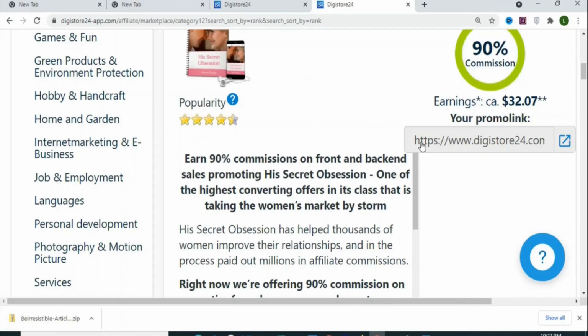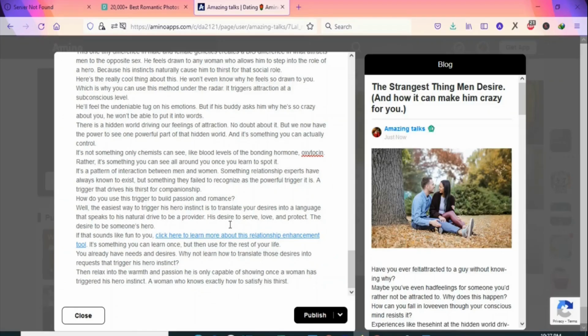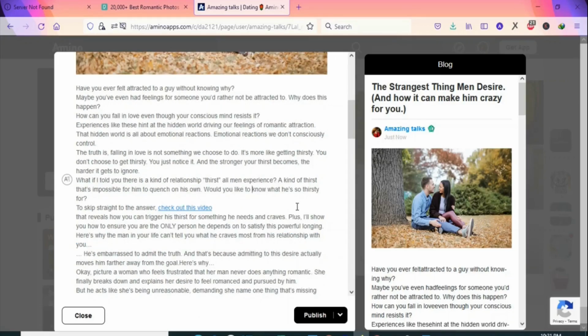So the next step is to come to Digistore24 and then copy your affiliate link. Once you now have your affiliate link, you are now going to bring it to your article and then insert your affiliate links here. So as you can see, these call to actions are linked to the main product owner. So you are going to remove them and insert your affiliate link. So once you have your affiliate link, the next thing is that you are going to insert your affiliate links into the call to action.